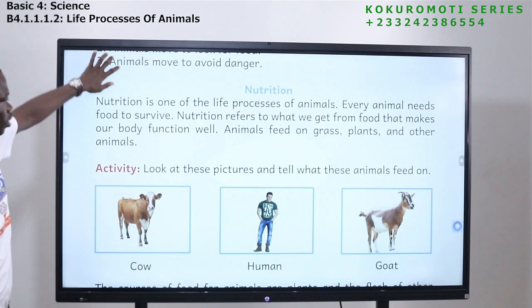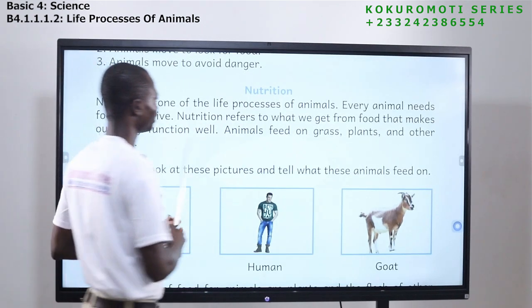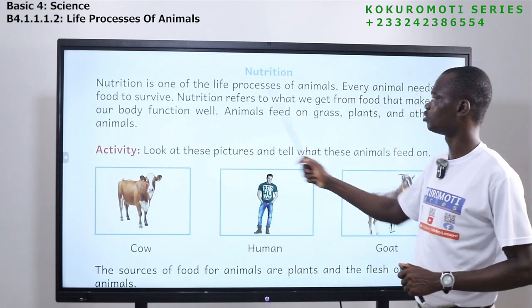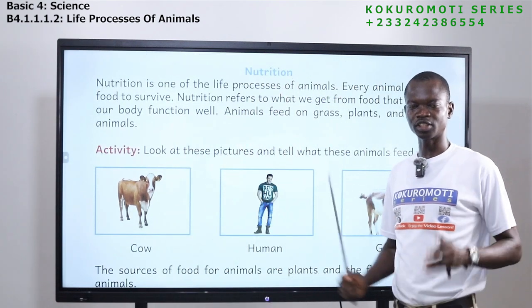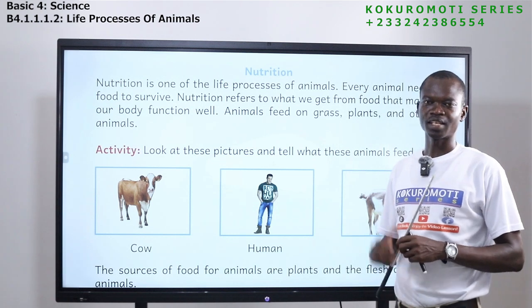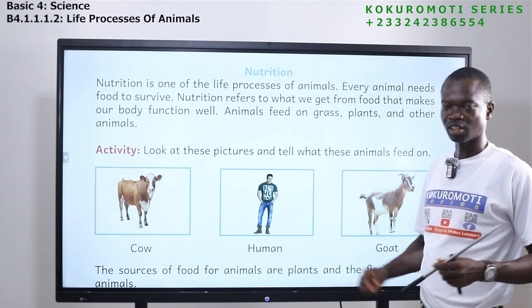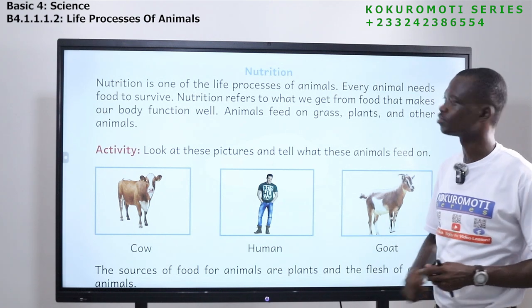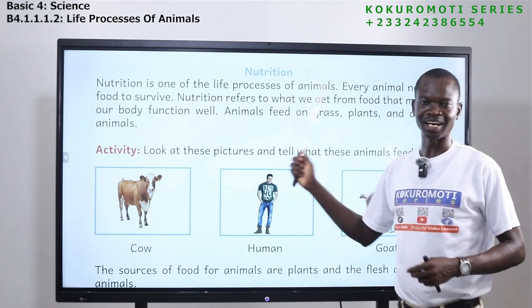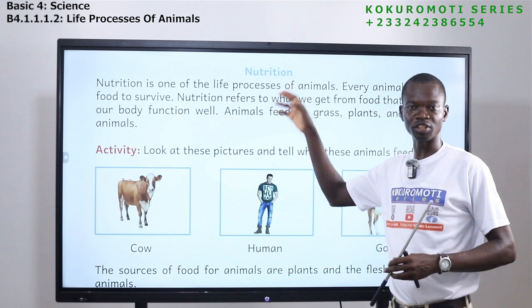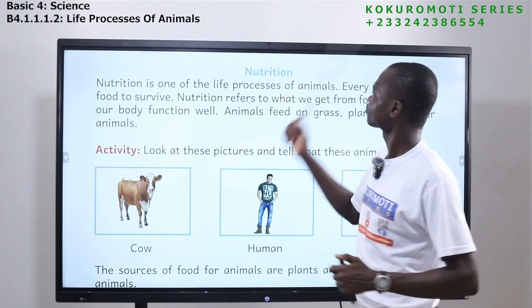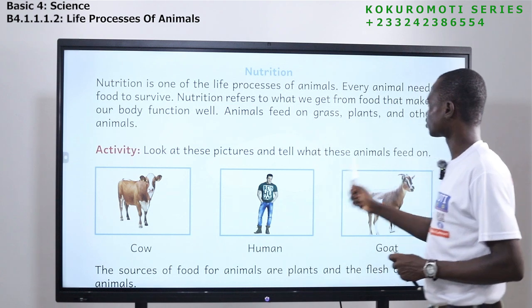Now let's look at the next one. What word is this? Nutrition. All of you, nutrition. Do you know that nutrition is also one of the life processes of animals? Once you have life, if you are an animal, you have to undergo nutrition. If you don't do this, you die. What is nutrition at all? Nutrition is one of the life processes of animals.